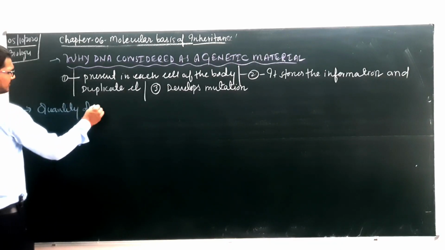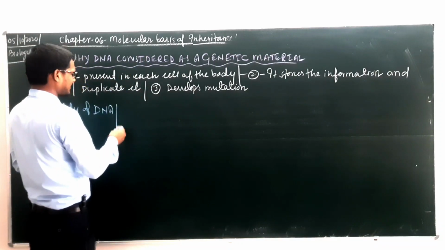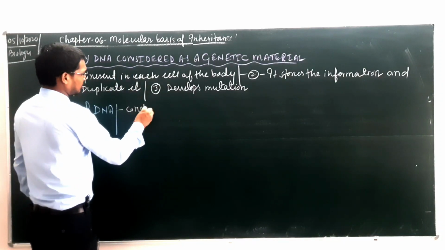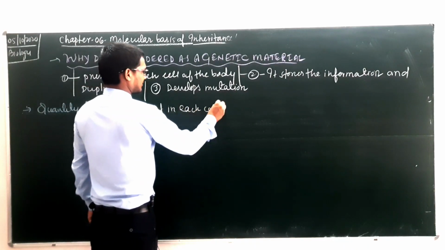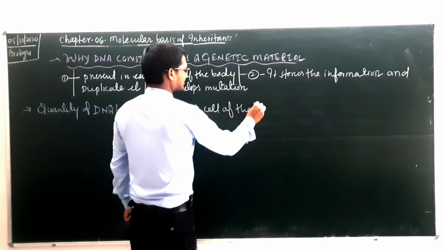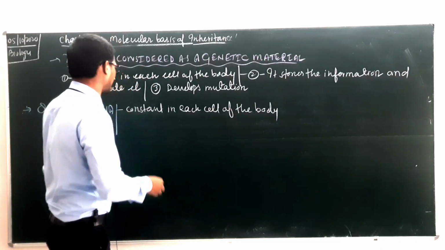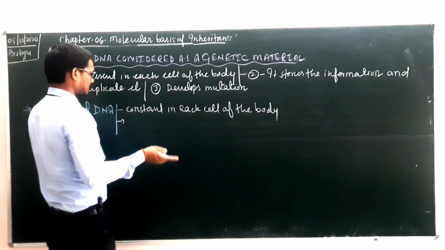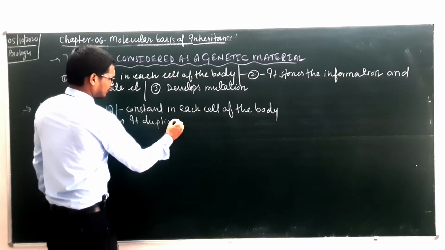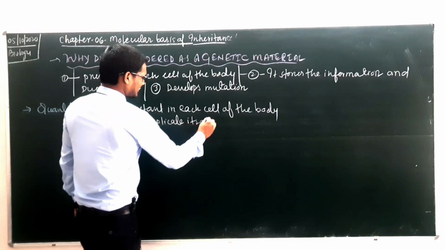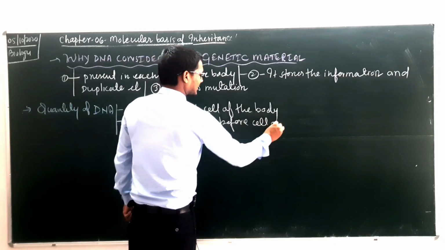Quantity of DNA. As we discussed, the first point is that it is constant in each cell of the body. It means that the amount of DNA is constant in each cell of the body, but there are a few important features. It duplicates itself before cell division.